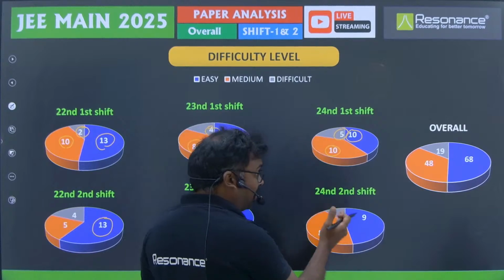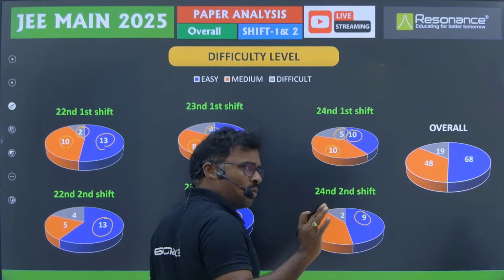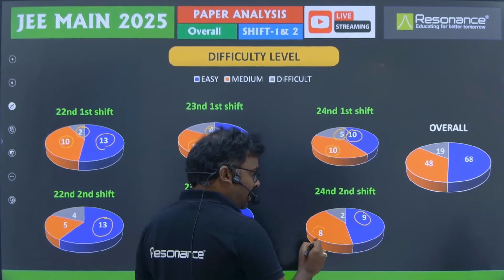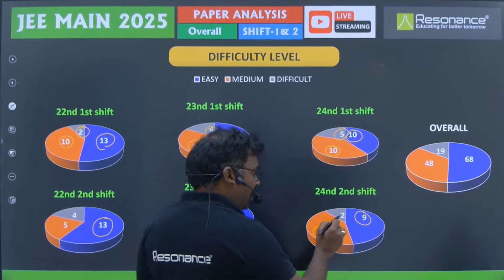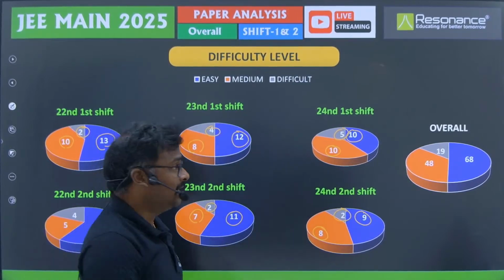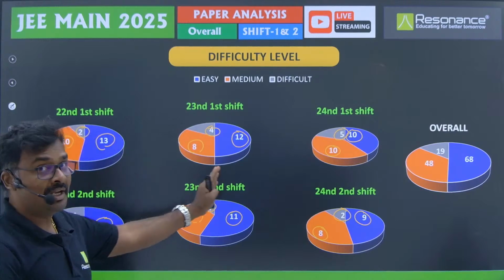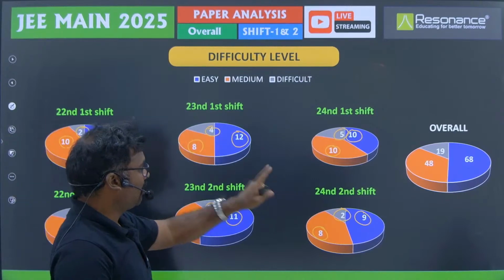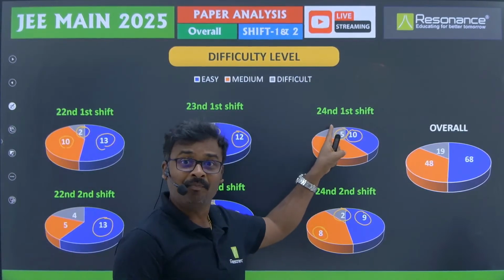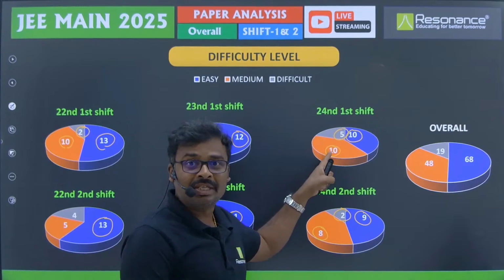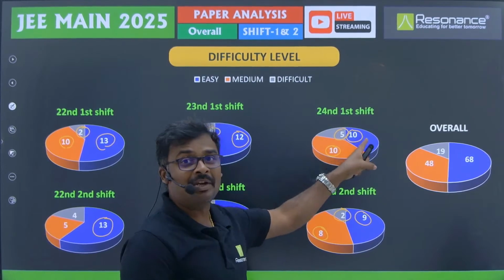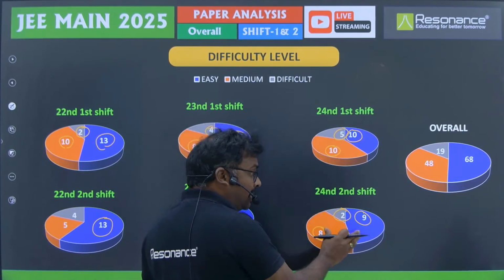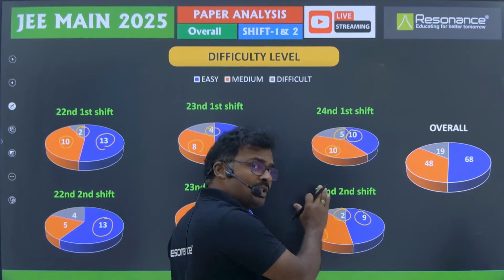And coming to the 24th second shift, 9 questions are the memory based questions we have collected from the students: 9 from the easy level, 8 from the moderate level, and 2 from the difficult level, right. So if you observe all these, you can understand the pattern 2, 4, 2, 4, 2, but here 5 questions came from difficult level and 10 questions from moderate level, just 10 only from easy level, right.